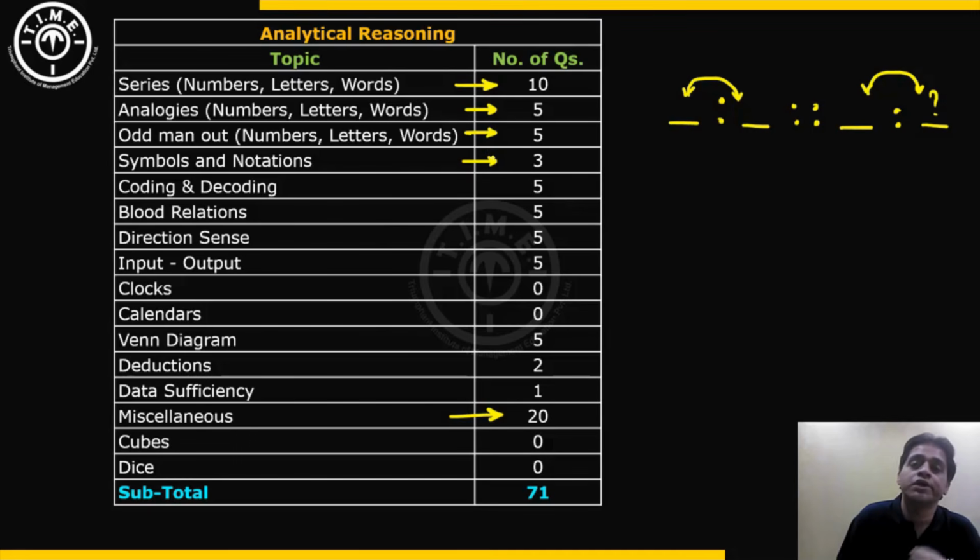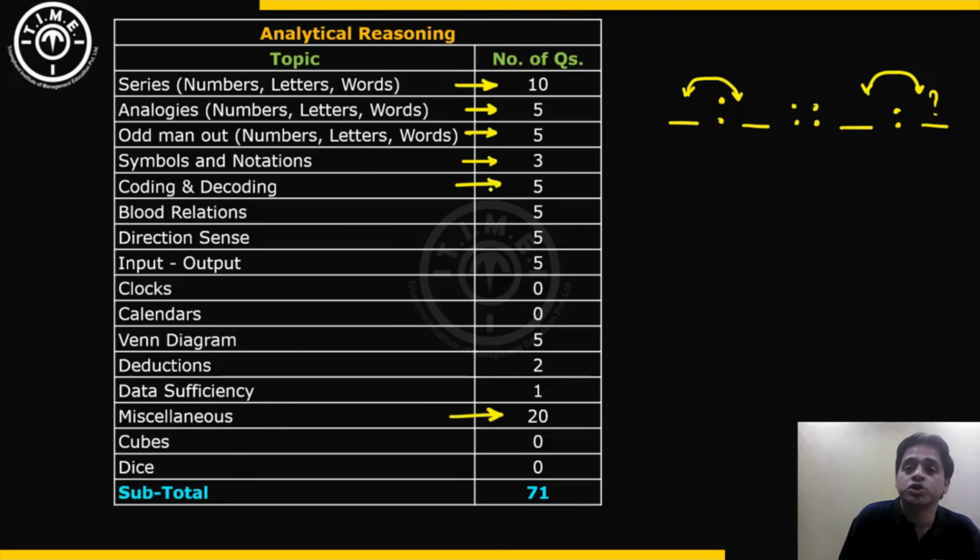This slot did not have questions where you have to link alphabets. You will be given something like this: A is greater than or equal to B, B is less than C. Those kinds of questions were not present in this slot. The symbols and notation questions were all in terms of replacement of mathematical symbols.